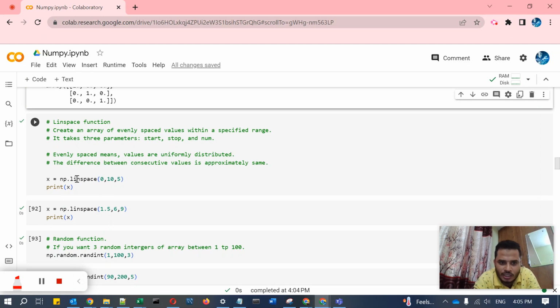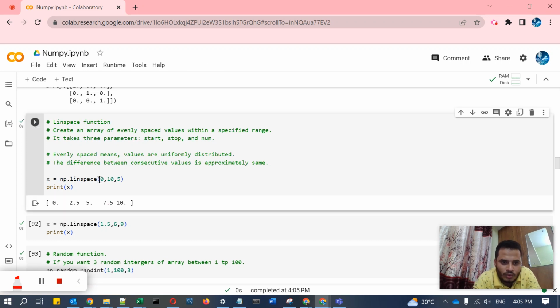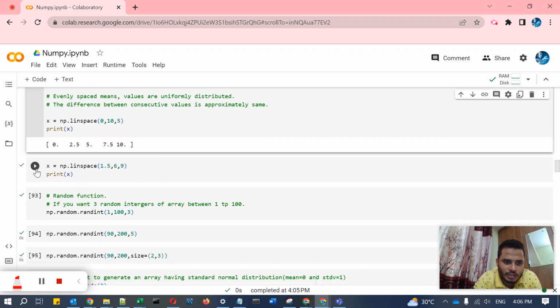Okay, np dot linspace, it takes three parameters: 0, 10 and 5. First 0 is the start, 10 is the stop, and 5 is the number of elements you want. If you run this code you'll get to know. See 0, 2.5, 5, 7.5 and 10. So if you want to create an array like this, then you can use the linspace function. We can see another example here as well.